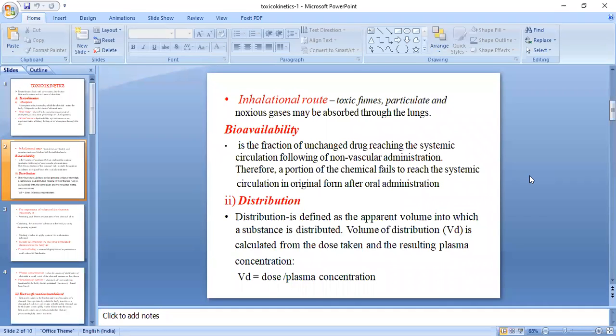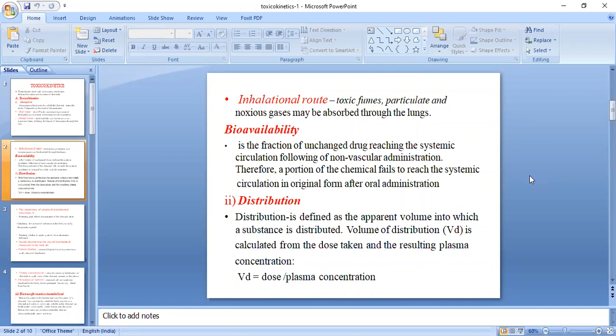For example, if you are taking 10 mg of drug via the oral route, it may undergo first pass hepatic metabolism, and whatever 10 mg you have consumed may change, so only near 6 to 7 mg of drug reaches the particular site.